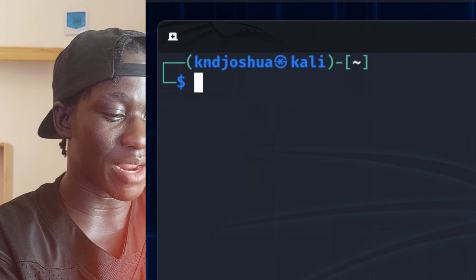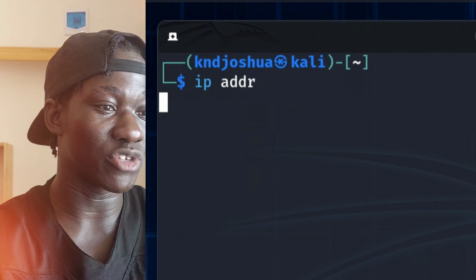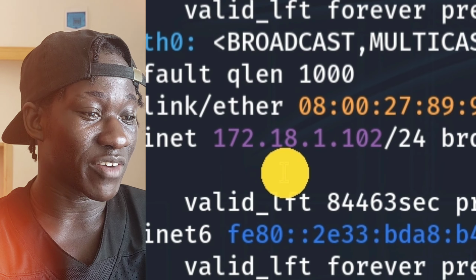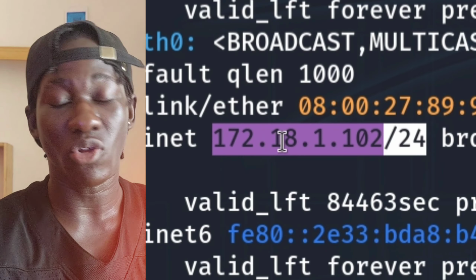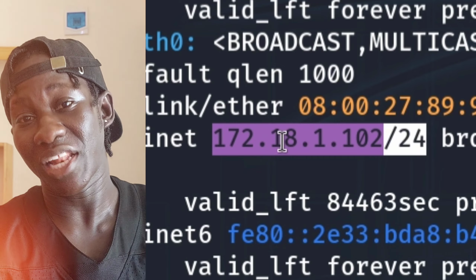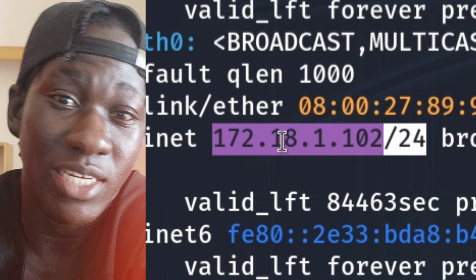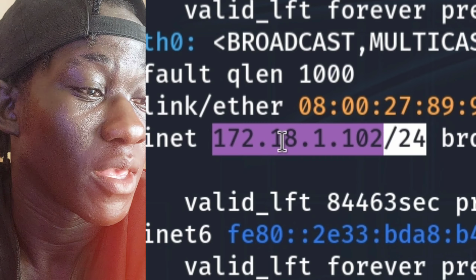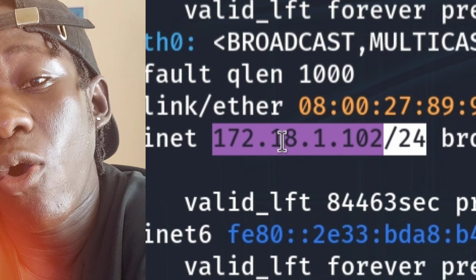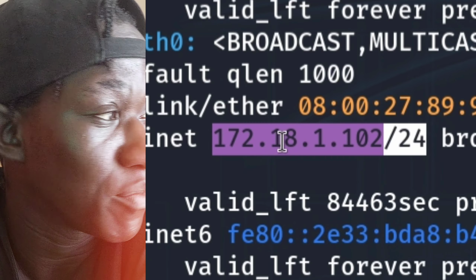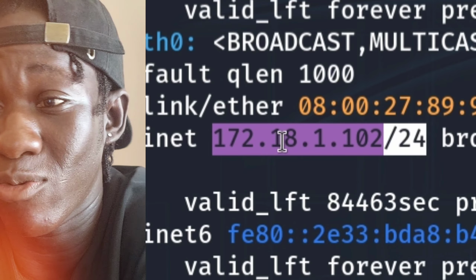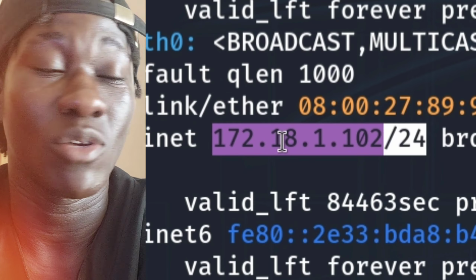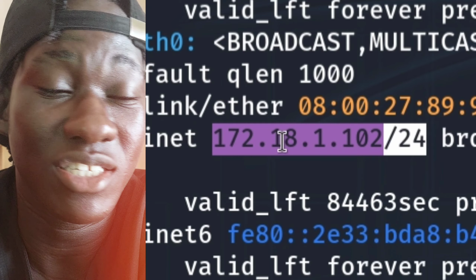The first thing that I'm going to do is check my IP address. The IP address that I'm using right now is 172.18.1.102 at the /24. And before we proceed, this is for educational purposes, and I'm running this on my home network. I'm not messing around with people's networks or people that are around me right now, because what I'm about to do is see whatever is in this network.